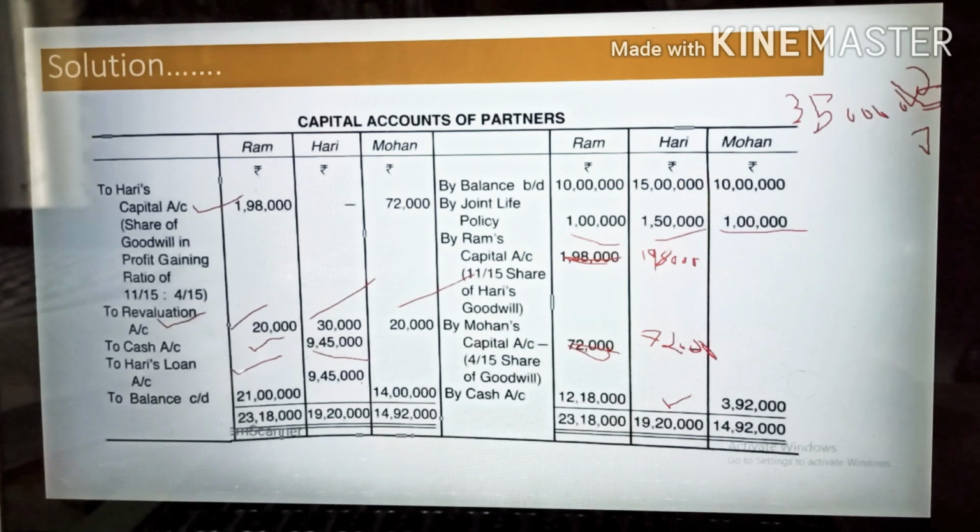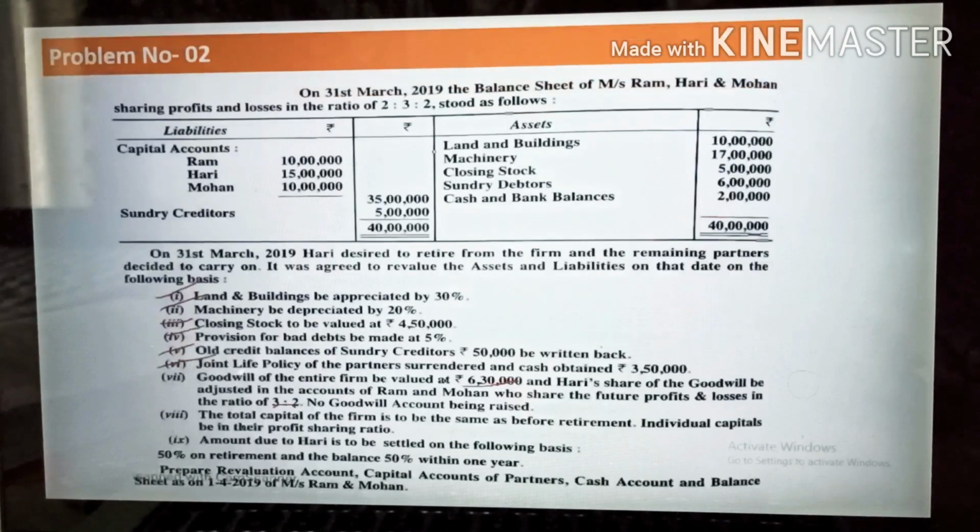Now we are going to settle the Ram and Mohan account. How will you settle Ram and Mohan account? One point is written in the question, you can go and check it. The total capital of the firm is to be the same as before retirement. Before retirement the total capital amount was 35 lakh rupees: 10 lakh, 15 lakh and 10 lakh. Total amount was 35 lakh rupees.